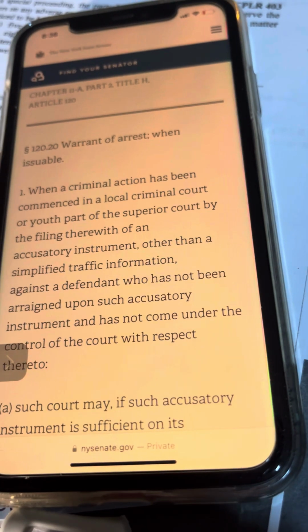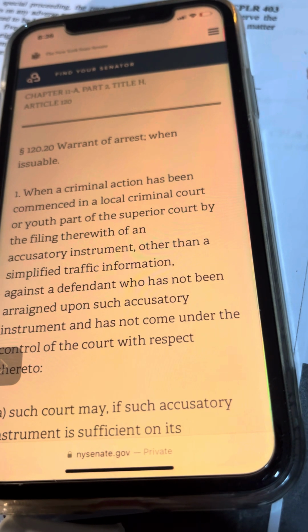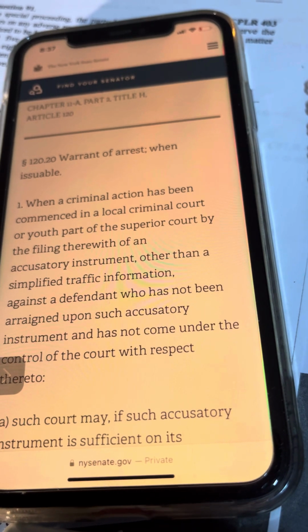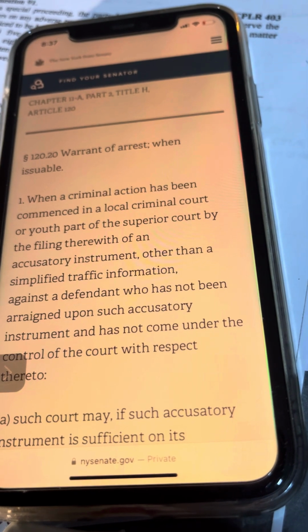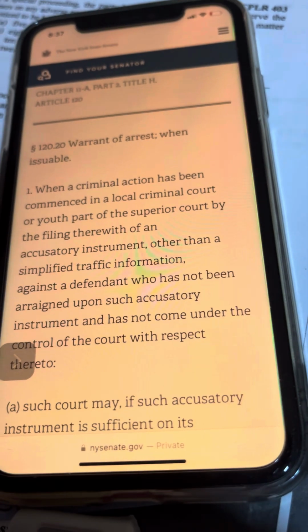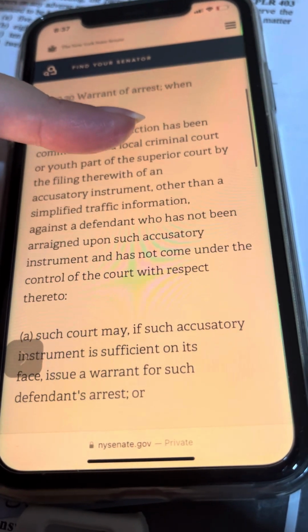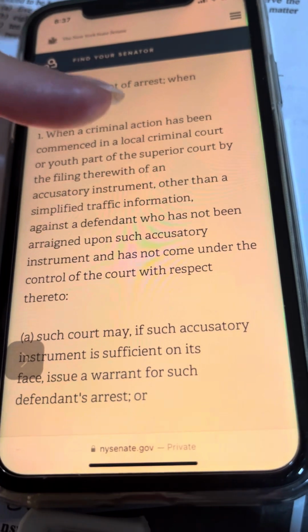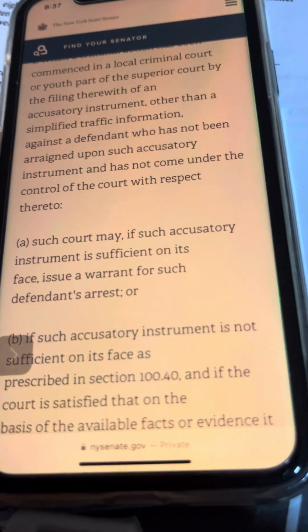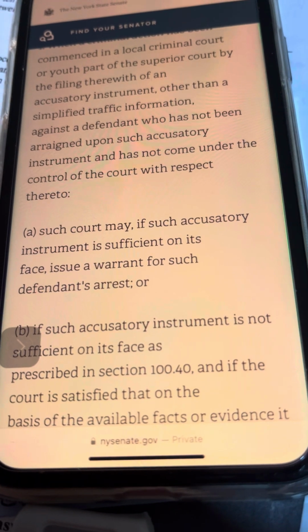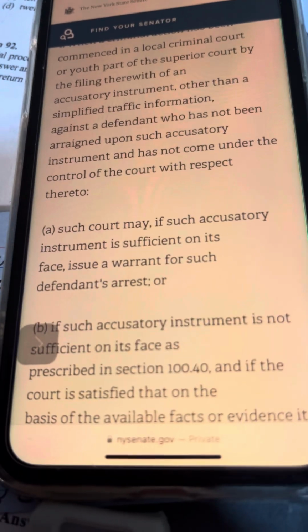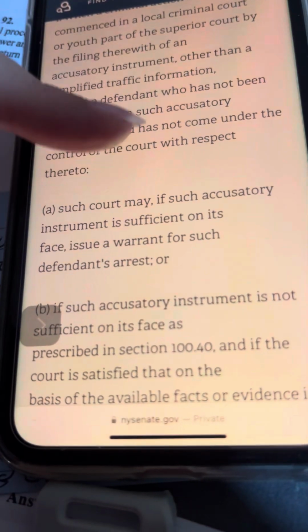When a criminal action has been commenced in local criminal court or youth part of the superior court by filing therewith an accusatory instrument other than a simplified traffic information against the defendant who has not been arraigned upon such accusatory instrument and has not come under the control of the court with respect thereto: A. Such court may, if such accusatory instrument is sufficient on its face, issue a warrant for such defendant's arrest. So basically the court can issue the warrant of arrest.